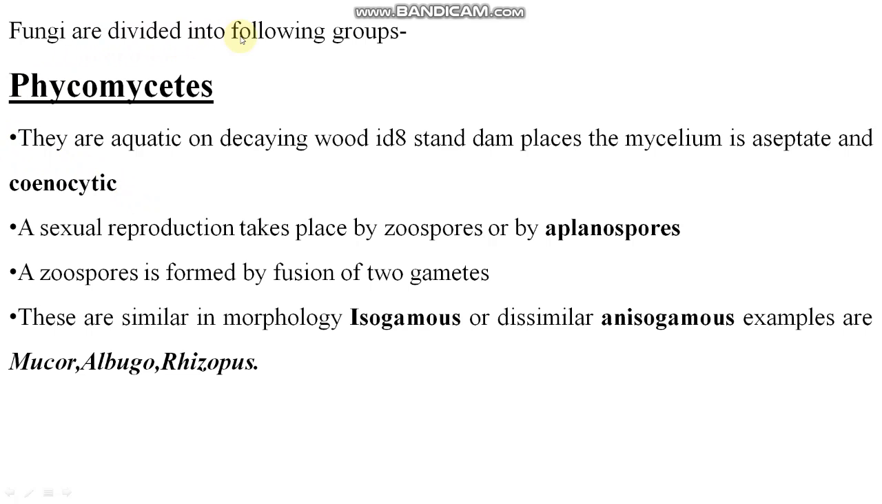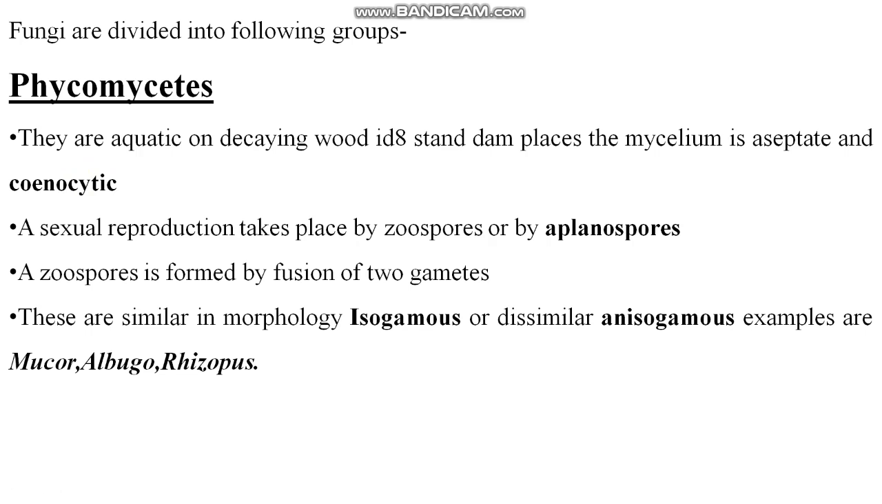Now fungi are divided into the following groups. Phycomycetes: they are aquatic, found on decaying wood and in damp places. The mycelium is aseptate and cenocytic. Cenocytic, you know, student, means more than one nucleus in one cell. That condition is called cenocytic condition, right?